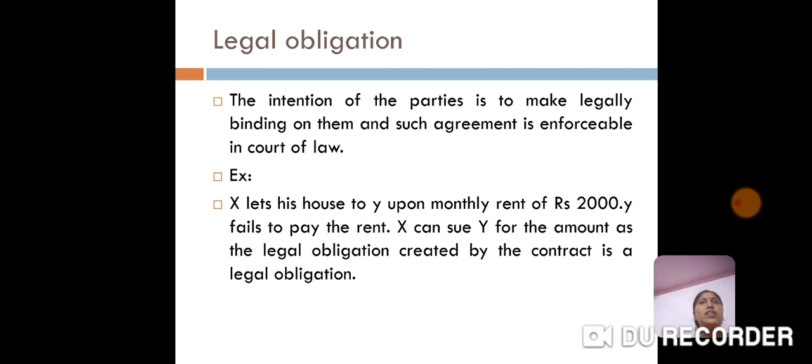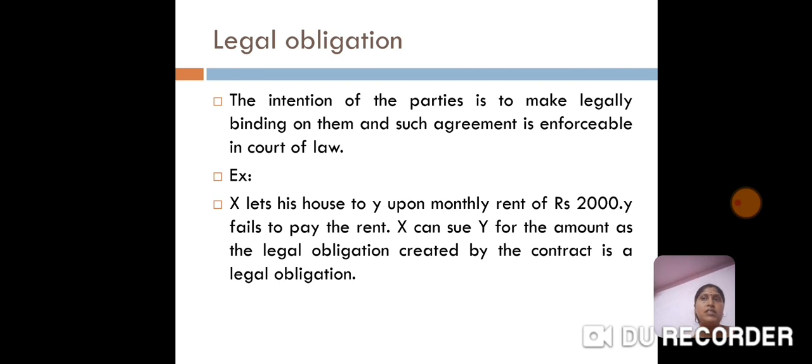And then comes the legal obligation. Legal obligation is where the intention of the parties is to make the agreement legally binding on them, and it will be enforceable in the court of law. Here is one example. X lets his house to Y upon a monthly rent of 20,000. If Y fails to pay X, then X can sue Y. So this is enforceable in the court of law because it has created a legal obligation.